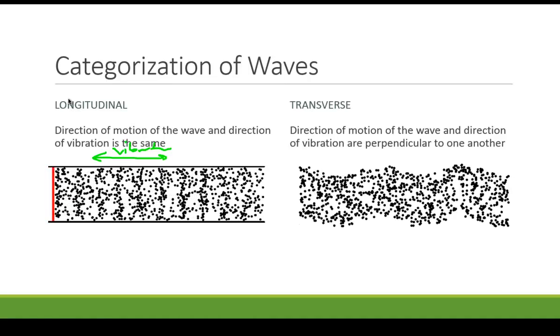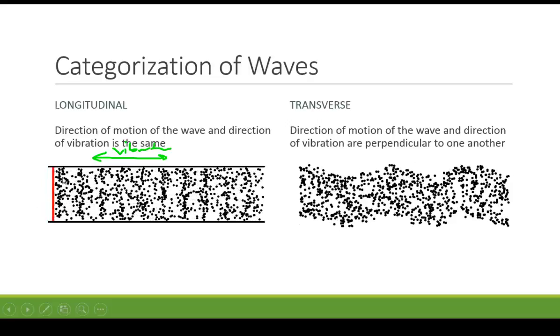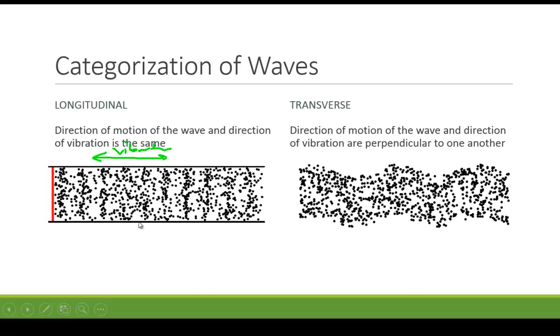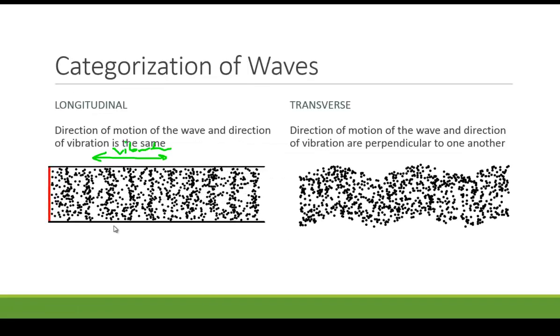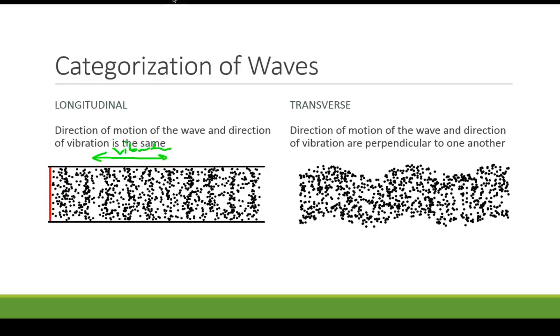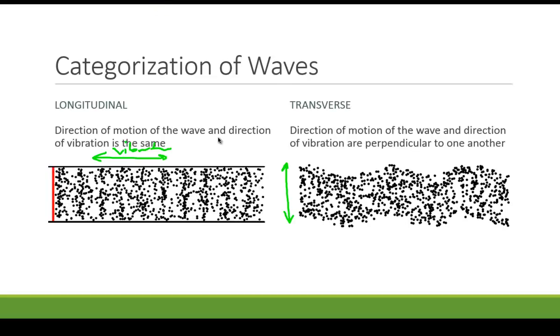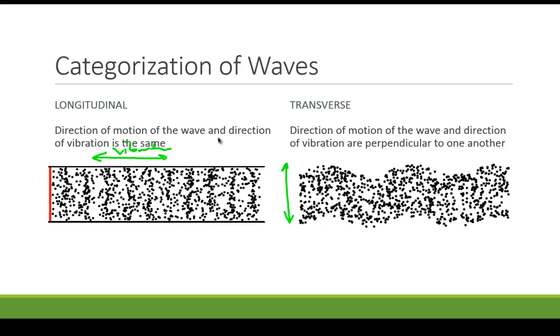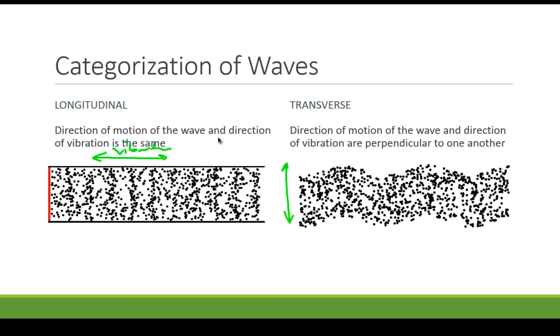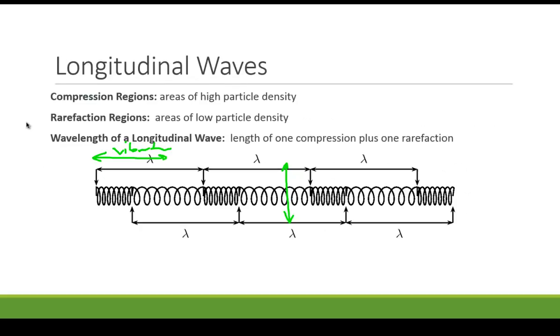So we have a wave source here, this red thing on the end is causing the wave to move, and that's pushing that energy to the right. With the transverse wave, the direction of vibration is up and down. However, the direction of motion of the wave is still left to right. So we have different ways of categorizing waves based on this direction of vibration compared to the direction that the wave is traveling.